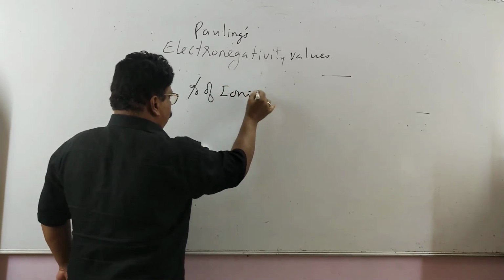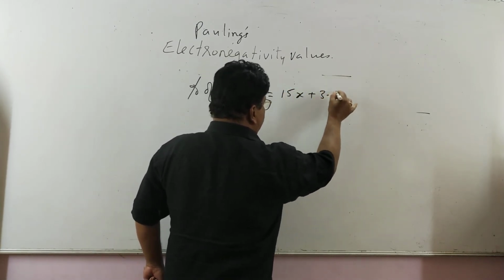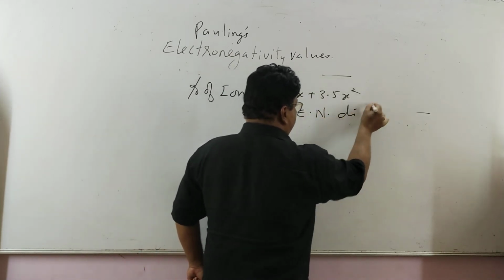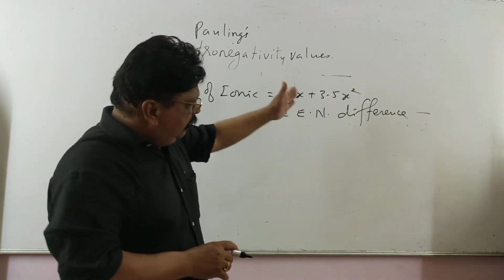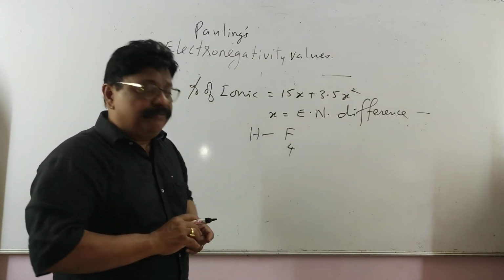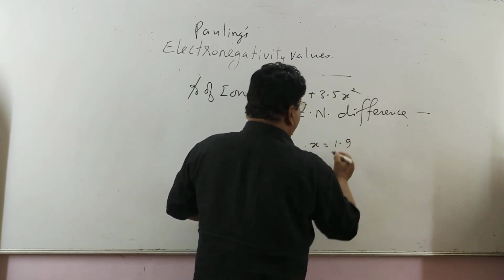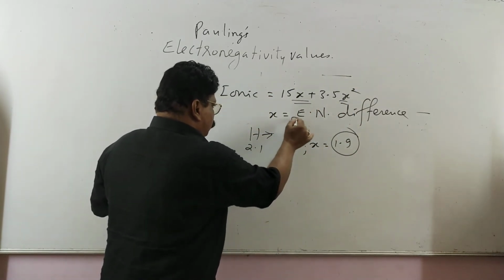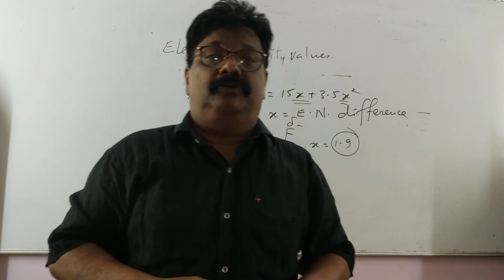Percentage of ionic character is equal to 16x plus 3.5x squared, where x is the electronegativity difference between the two atoms A and B. डायरेक्टली ये फॉर्मूला याद रखिए. मान लो मैंने लिया HF, फ्लोरीन इलेक्ट्रोनेगेटिविटी कितना होता है 4, हाइड्रोजन कितना होता है 2.1, so there difference is 1.9. तो ये 1.9 इधर पुट करिए x में, so that we can calculate how much partial ionic character will be in this compound, in this bond.